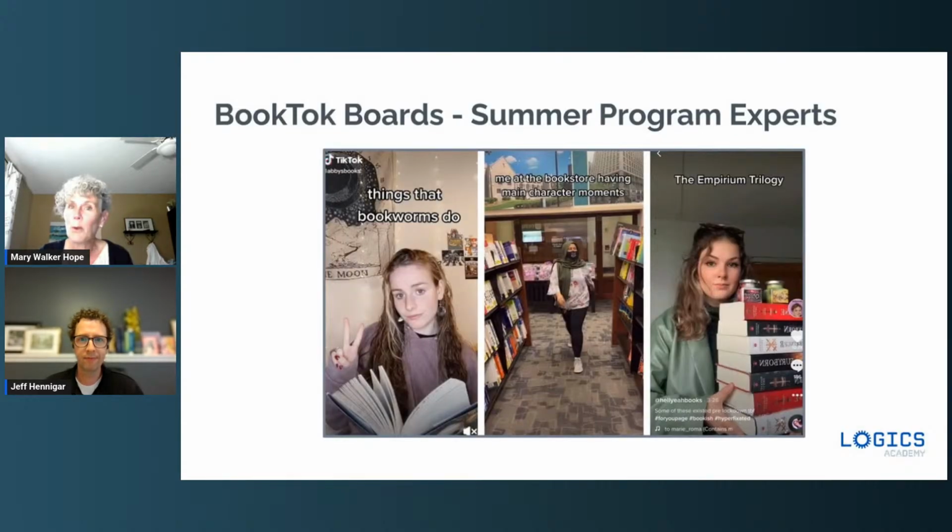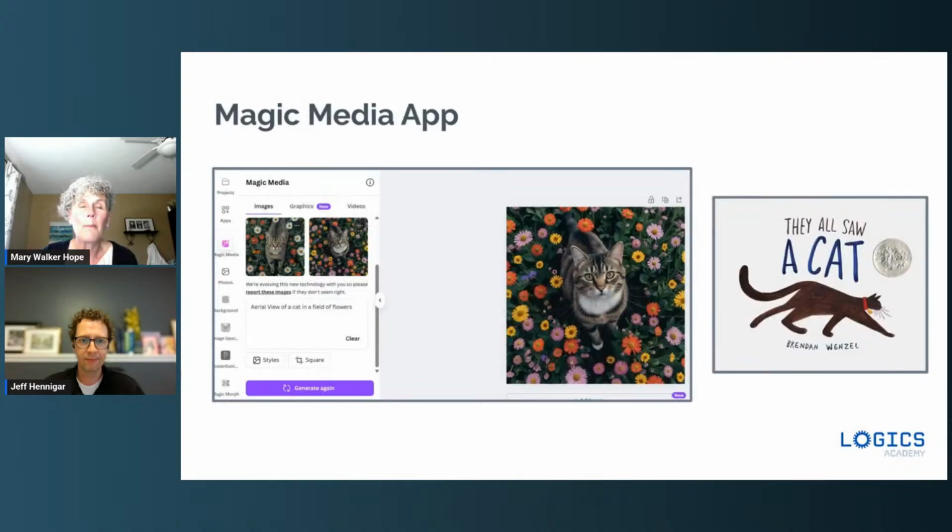So I was talking about book talks, a big, huge craze that's going on. I'm sure you've already been hearing about it too. But imagine your kids being the ones that could create those little book talks about a book that they love, and then having a way to share it easily. So it's not going to be a lot of work for you. In Magic Media, you also can create whatever book cover you want, just by using a few words in a prompt.